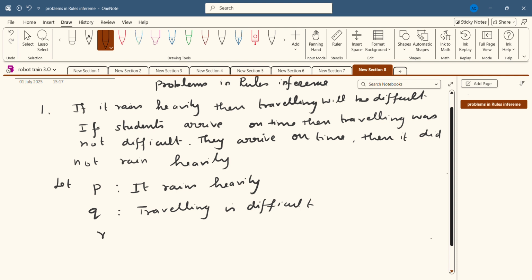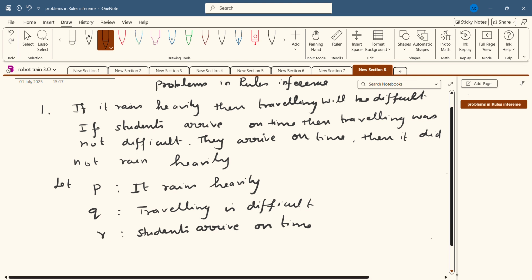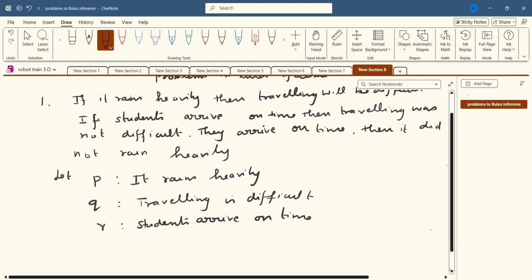And third statement is students arrive on time. Any other statement you have? They arrive on time, then it did not rain heavily. Okay, these are the statements. Any statements that are new in the problem? Nothing. Okay. So after assigning the propositional variables, you are going to construct the statements in symbolic manner.